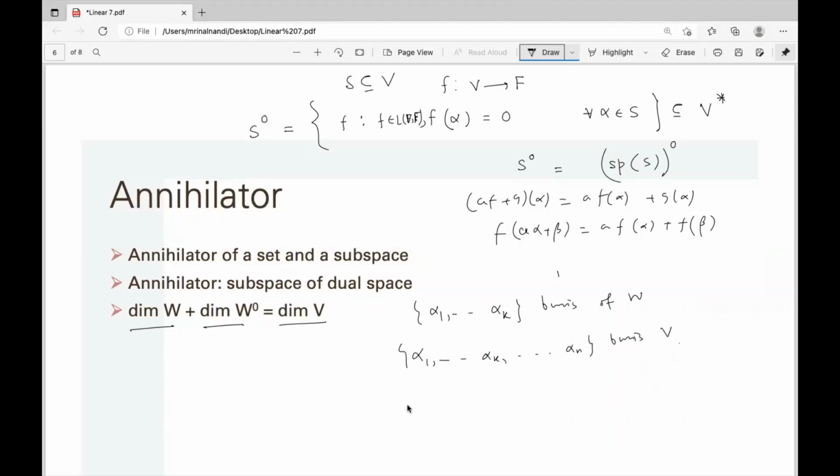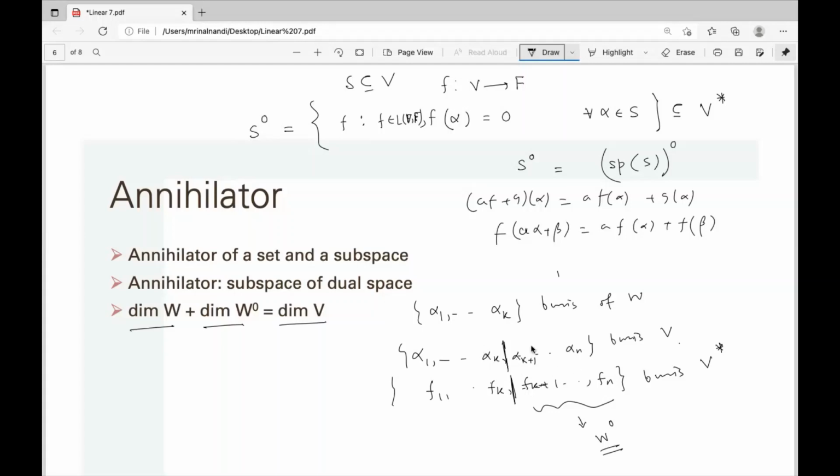Now you take the dual basis. Up to this part is the basis of W. Take the dual basis, and you can easily see that this next part, the ordered basis, is a dual basis. This is the basis of V star. This part will actually generate the annihilator of W.